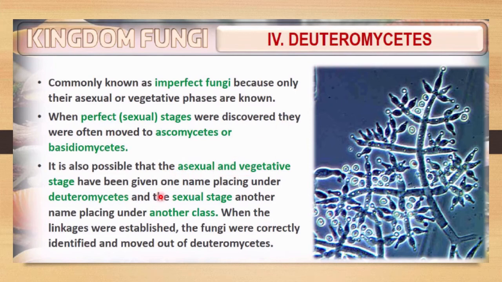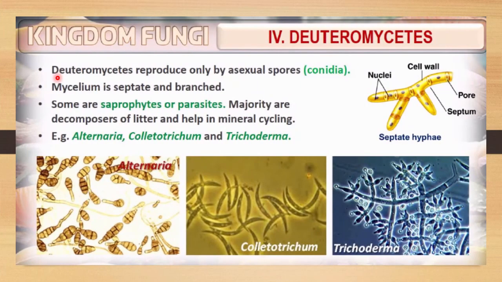If they show a sexual stage, it is not considered a Deuteromycete and will be considered as another class. When the linkage was established, the fungi were correctly identified and moved out of the Deuteromycetes. As Deuteromycetes are imperfect fungi, they reproduce only by asexual spores, specifically conidia.